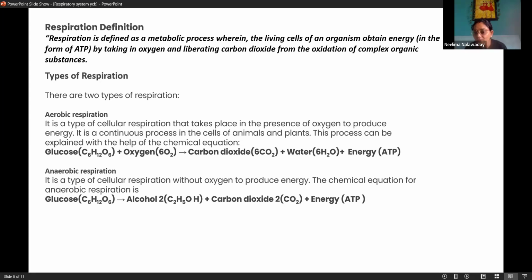Because if it is not happening properly, only glucose is useless. What is our body going to do with only glucose if we are not getting proper supply of oxygen molecule? Then excretion of carbon dioxide is also not going to happen. Water is not going to be produced, and it is lack of ATP, that situation will occur, and then energy levels low and everything starts from here only.